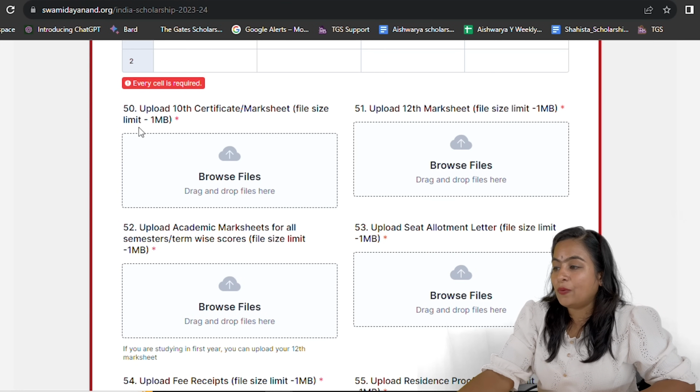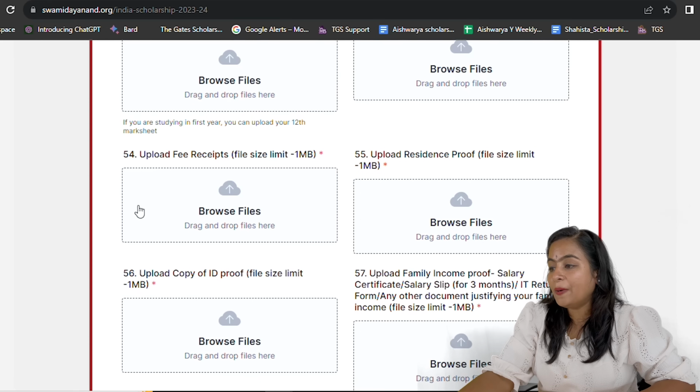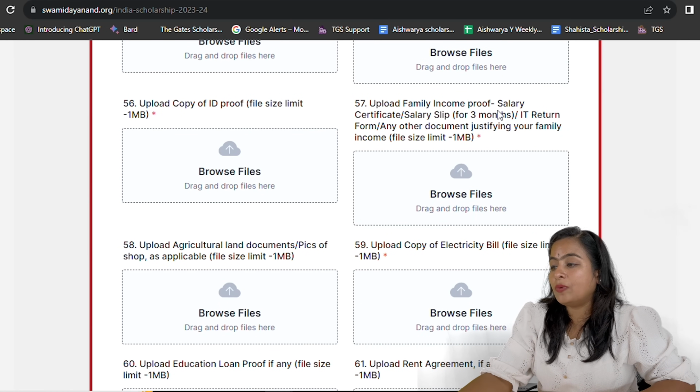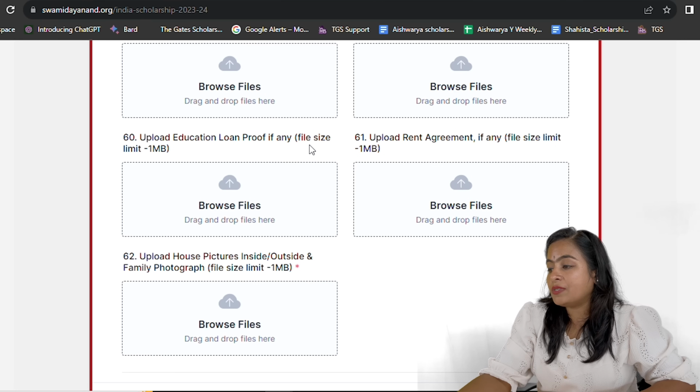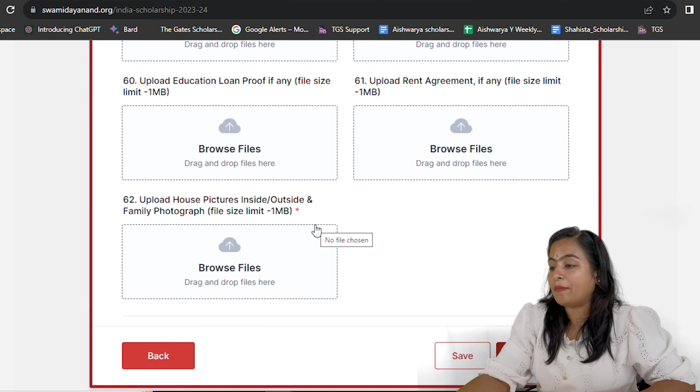Then comes the uploading of a lot of files which you need to upload here, like your mark sheets of 10th and 12th. Then mark sheets of your previous semesters if you are pursuing 2nd or 3rd year. Upload the academic mark sheets, upload the seat allotment letter, upload a copy of the fees receipt, upload the residential proof, upload a copy of ID proof, upload the salary slips, that is ITR filing or income certificate or past 3 months salary slips, and upload the picture of the family photograph along with inside and outside of the home.